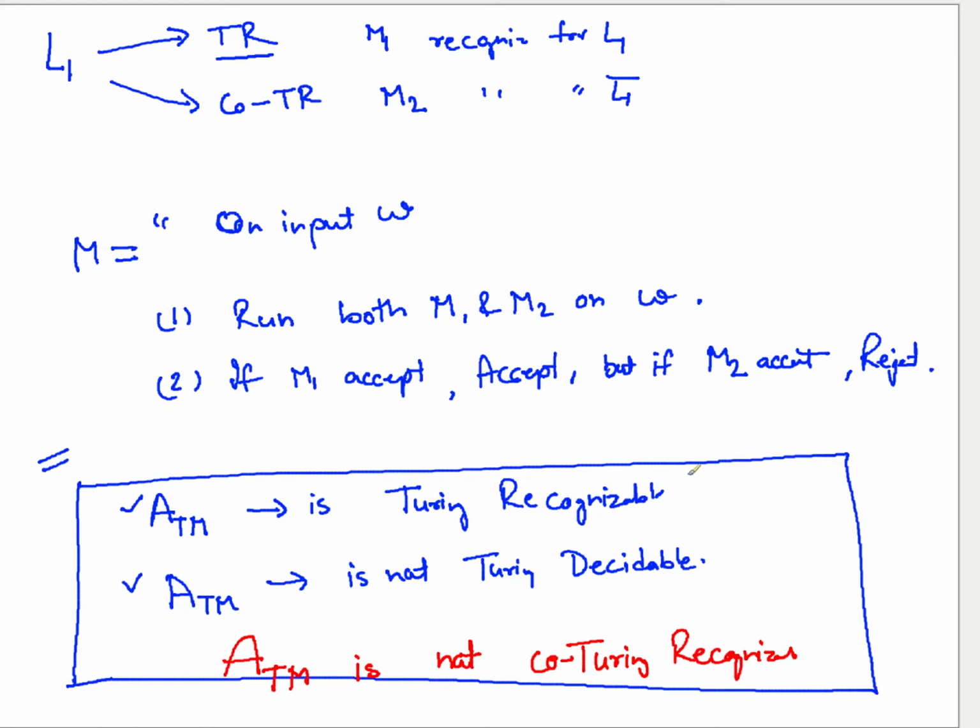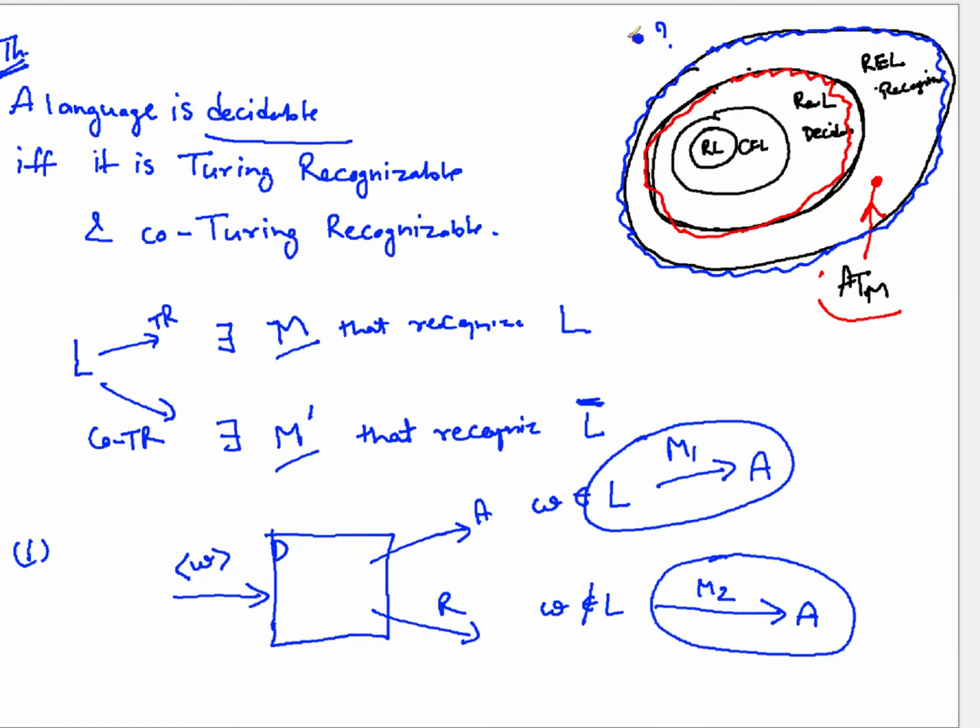But ATM is Turing recognizable and ATM is not decidable, so the only thing that could have gone wrong is that ATM is not co-Turing recognizable. Or in other words, the ATM complement language is not Turing recognizable. So if you go to this bubble picture, the bubble that you are searching is actually ATM complement.